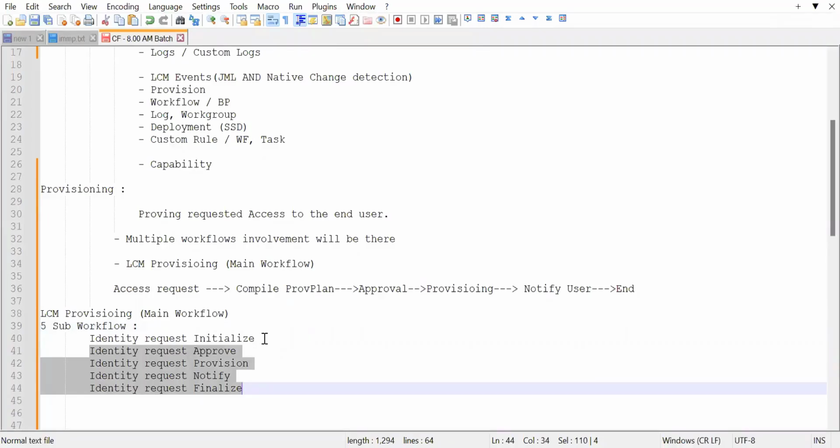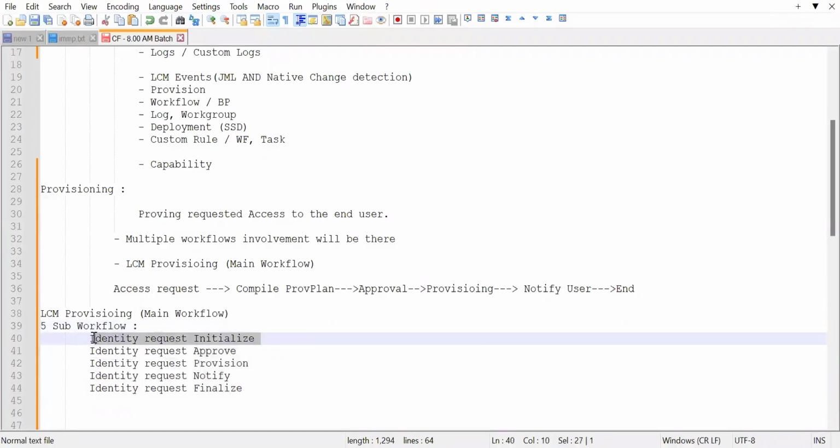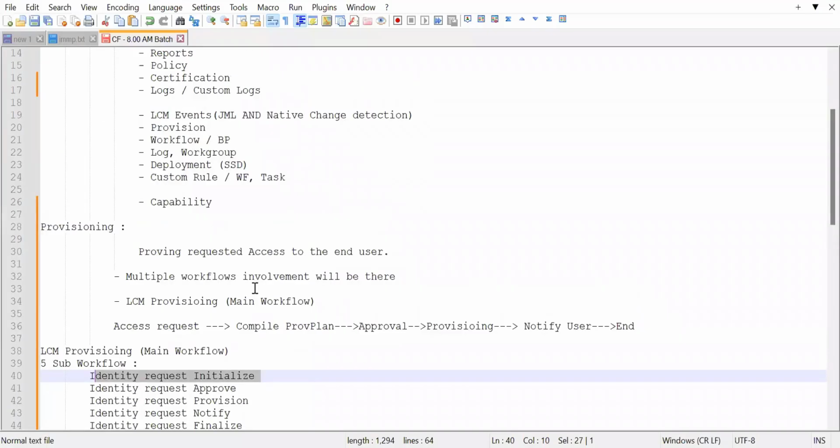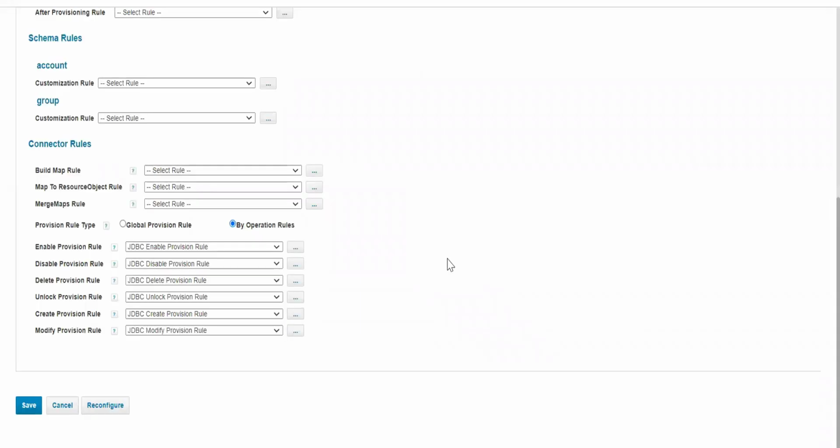Okay. So far, initialize is there. So it is responsible to create provisioning plan because you are going to deal with out-of-the-box or customized one provisioning plan for each and everything. This provisioning plan is the base. Using this provisioning plan, you are going to capture the detail. So it's a big one.